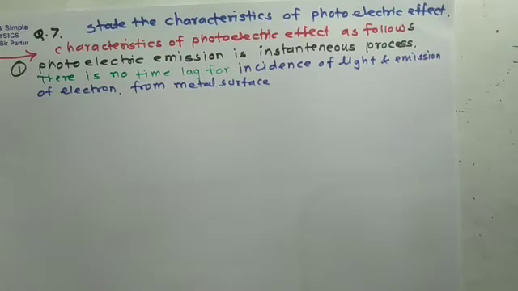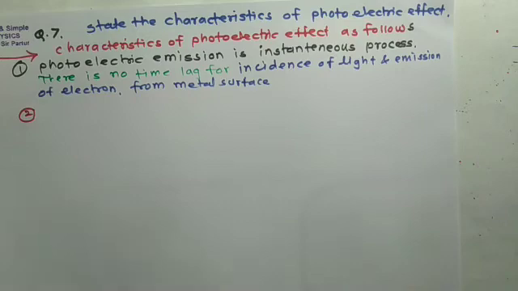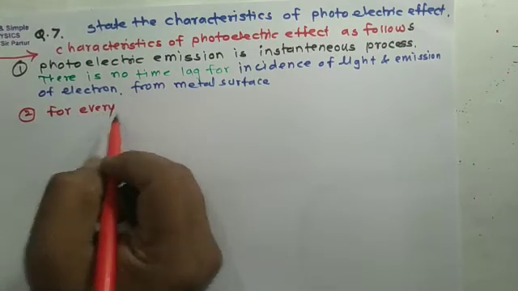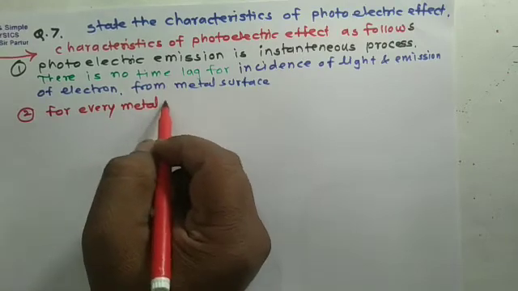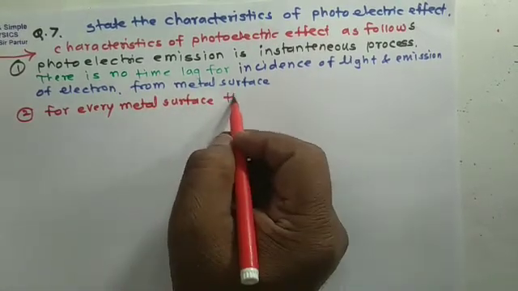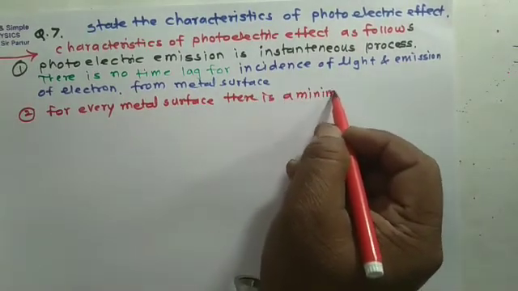This is the first characteristic. The second characteristic will be: for every metal surface there is a minimum amount of frequency.